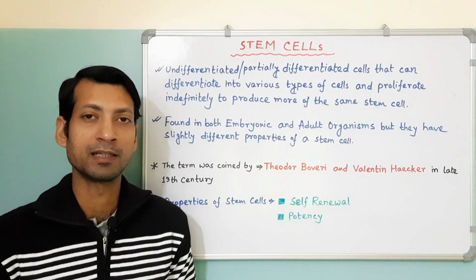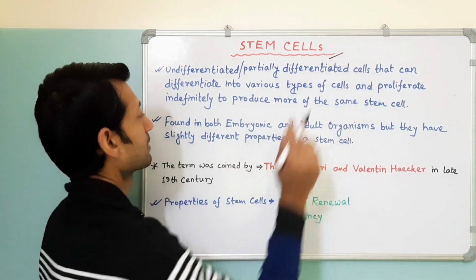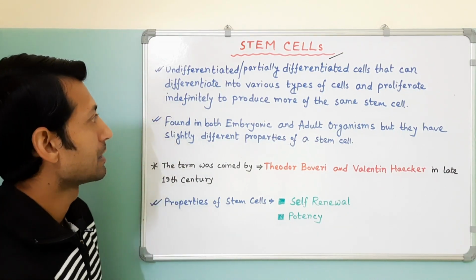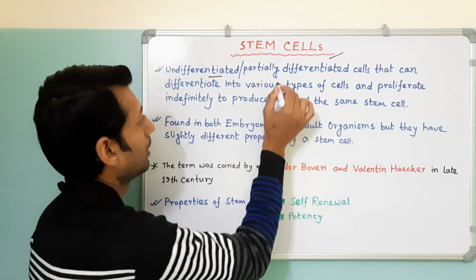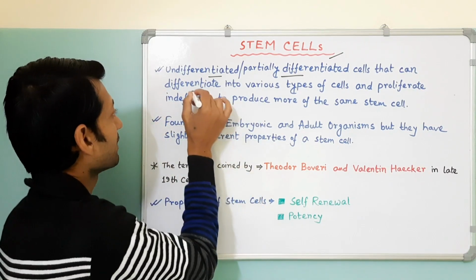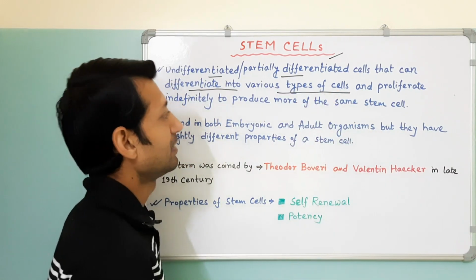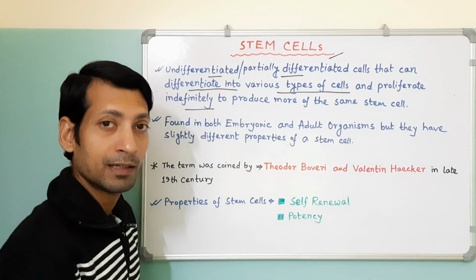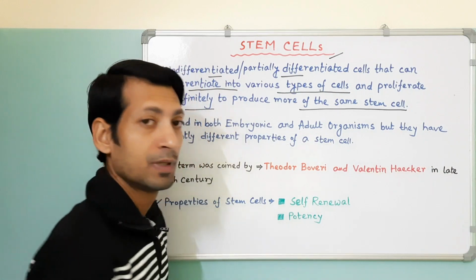Today my discussion is on general concept on stem cells. In multicellular organisms, stem cells are undifferentiated or partially differentiated cells that can differentiate into various types of cells and proliferate indefinitely to produce more of the same stem cell.